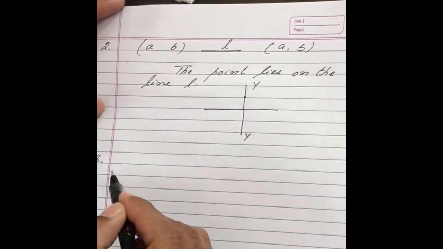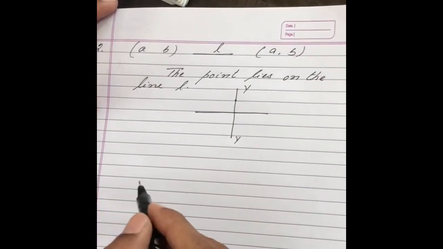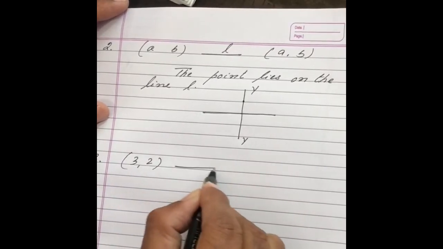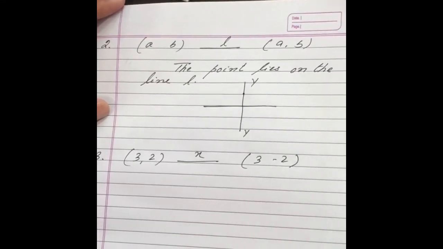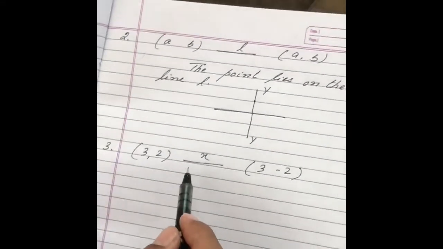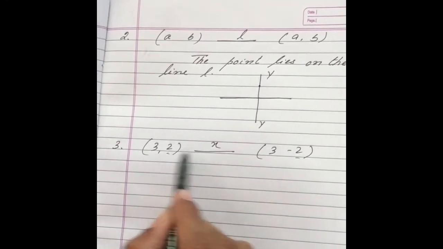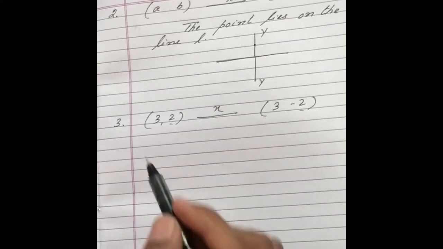Question number 3. State the coordinates of the following points under reflection in x-axis. So 3, 2. In x-axis will become 3, minus 2, because when we reflect in x-axis, the sign of y changes. Second sign changes, first sign remains as it is.